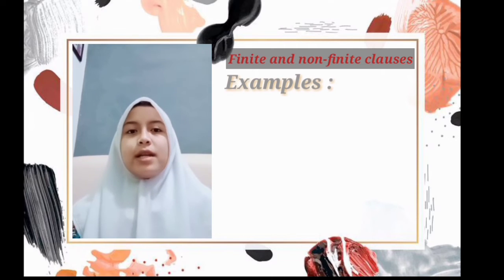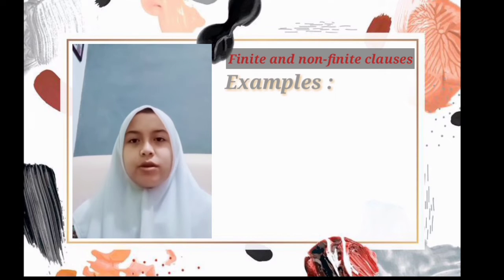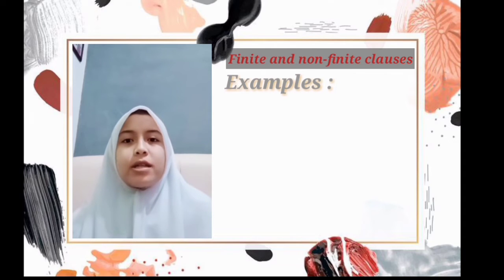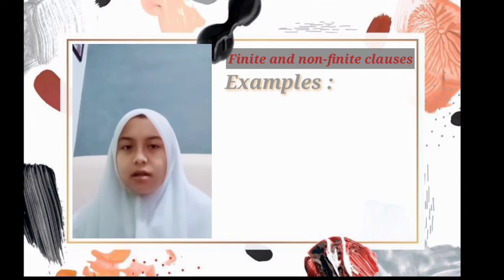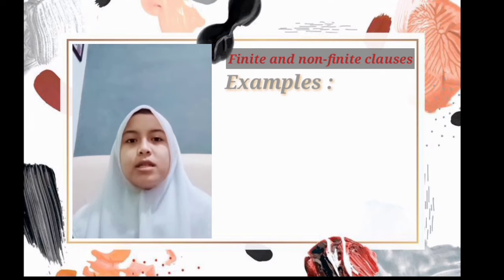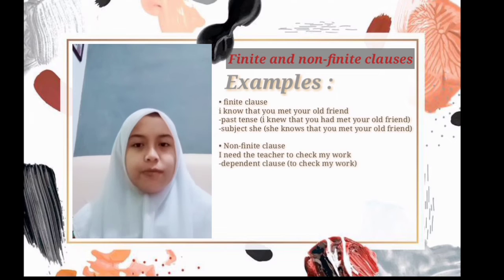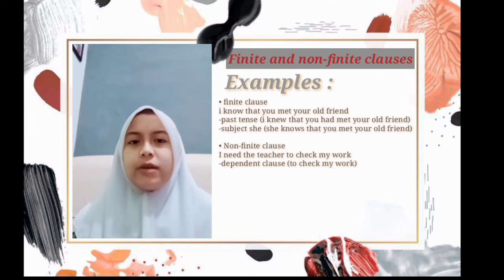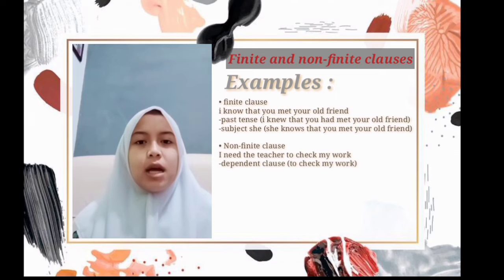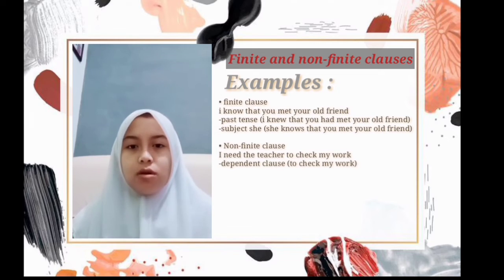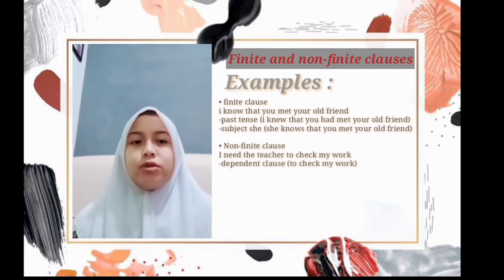Okay, for further explanation, I will provide examples so that it will be easier to understand. The following are examples of finite clause and non-finite clause. We can see the first sentence here: I know that you met your old friend. The words "know" and "met" can vary depending on the tense. If, for example, using the past tense: I knew that you had met your old friend. So "know" changes to "knew".